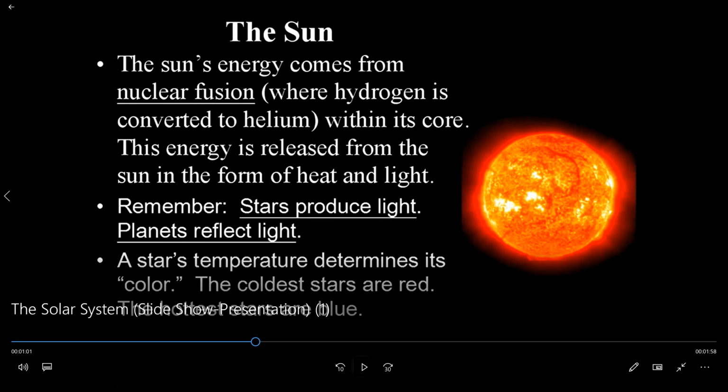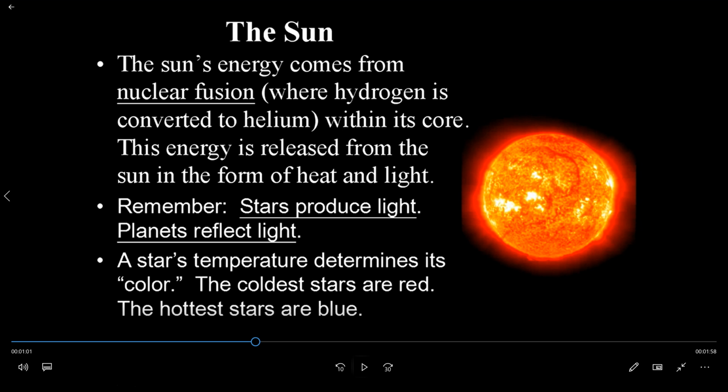Okay. First we will see the details of the sun. The sun's energy comes from nuclear fusion, where hydrogen is converted to helium within its core. This energy is released from the sun in the form of heat and light.